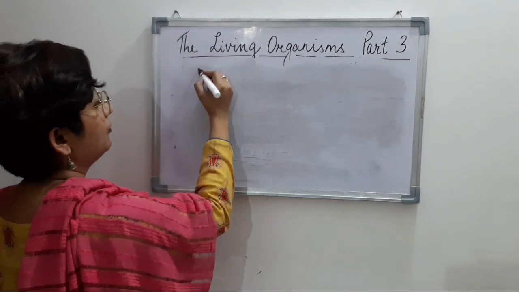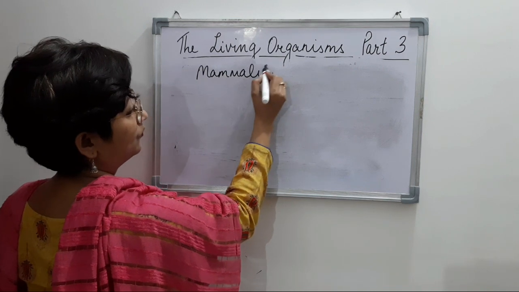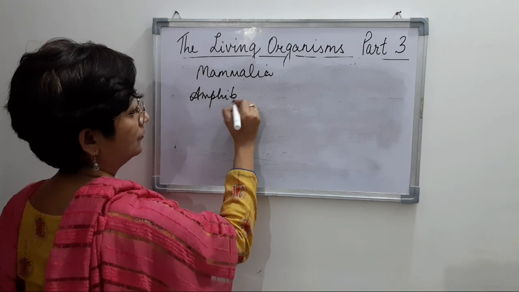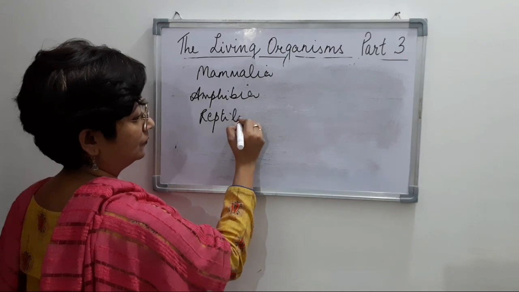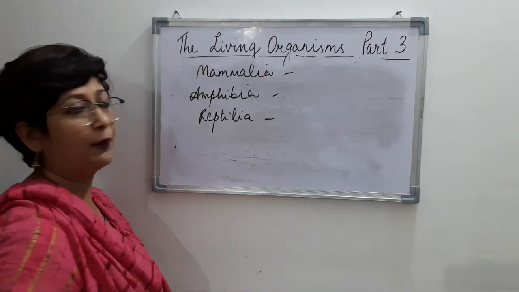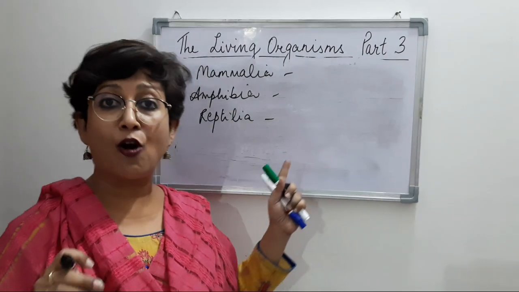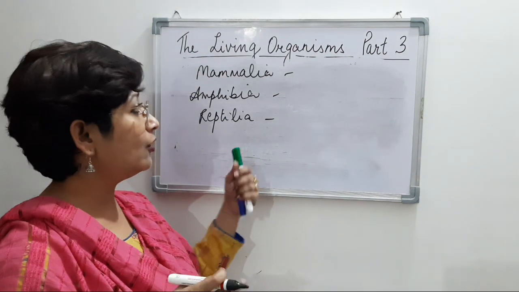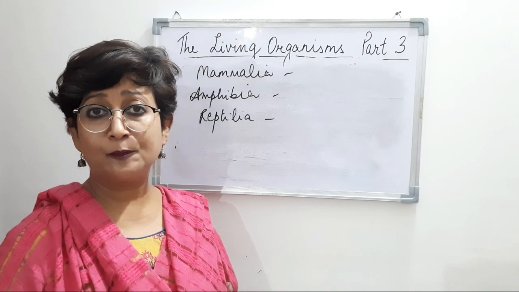Let's take the example Mammalia, Amphibia, Reptilia, right? Mammalia, all the mammals, right? Amphibia, frogs, animals that live on land as well as in water. Reptilia, all the crawling animals, especially found on land, right?